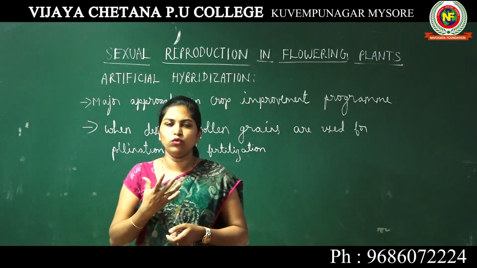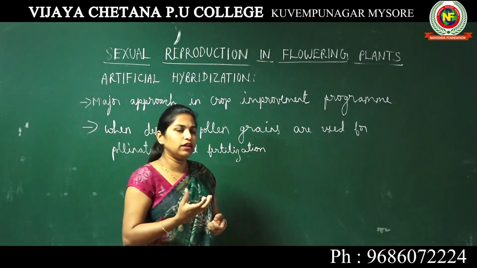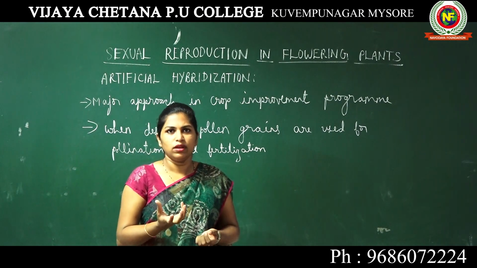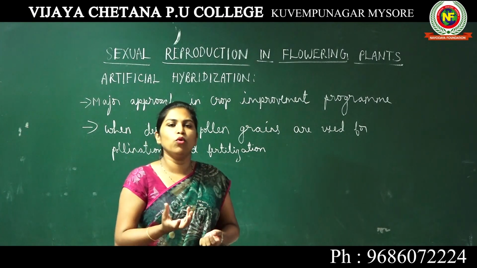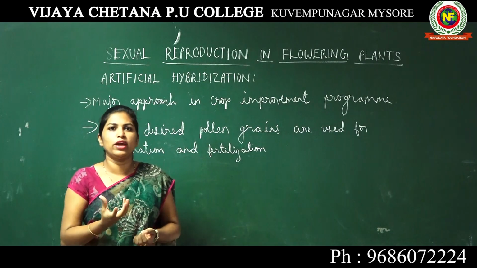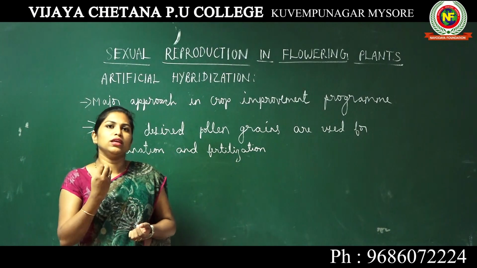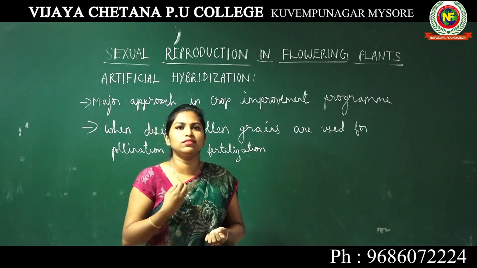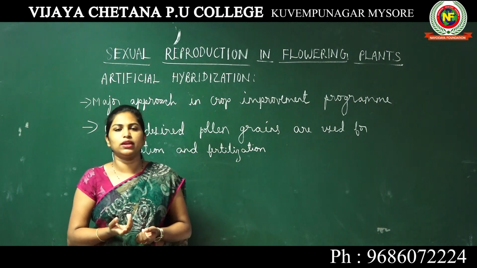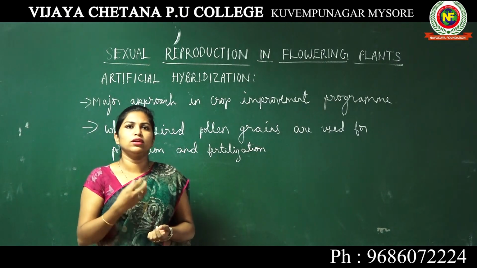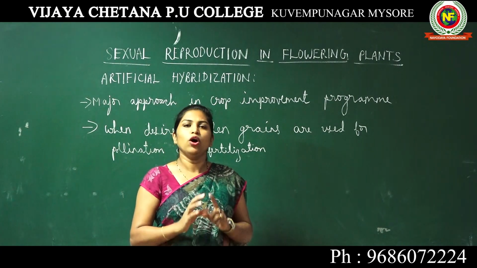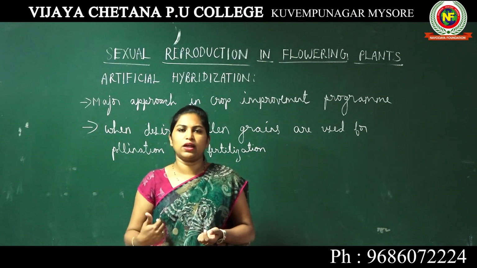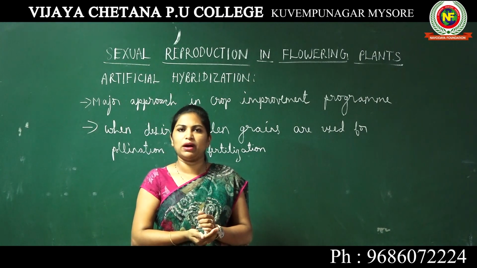If I have to explain it in a simple way, take an example of a bisexual flower. In a bisexual flower, you will have both stamens and pistil together in a flower. When the anther of the stamen matures, it releases the pollen grains. Those pollen grains will come and deposit on the stigma of the pistil of the same flower. Then the pollination and fertilization process is carried out as explained in the previous parts.